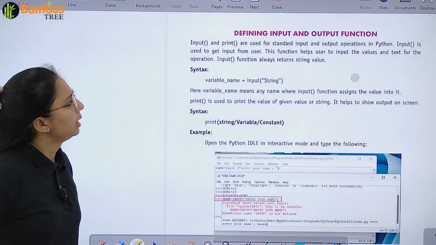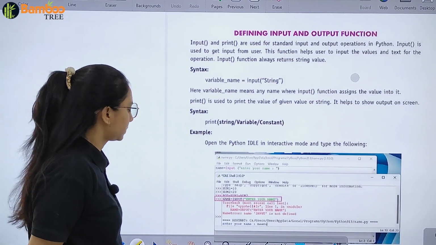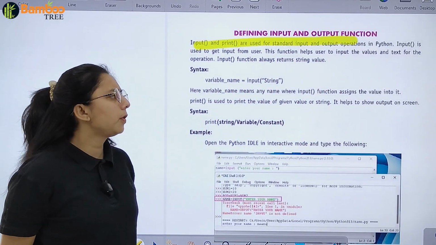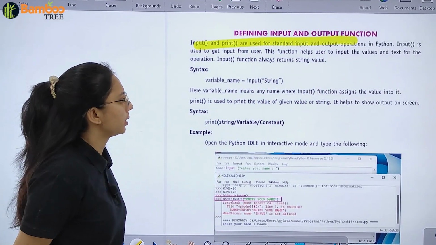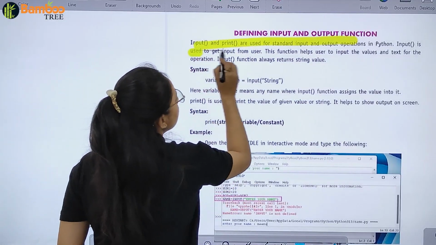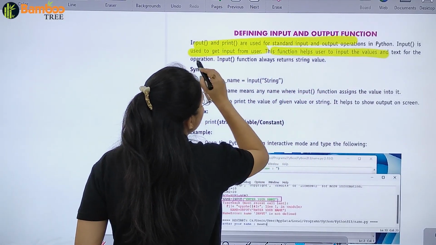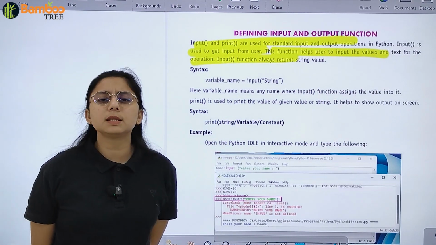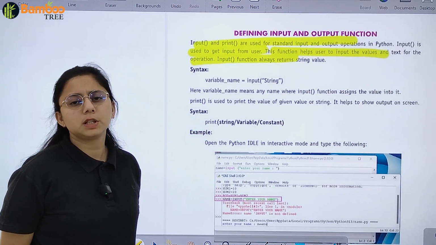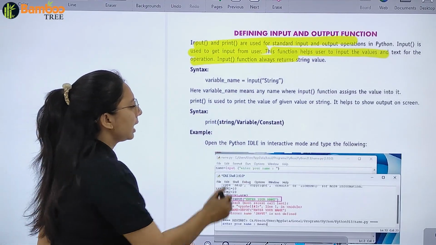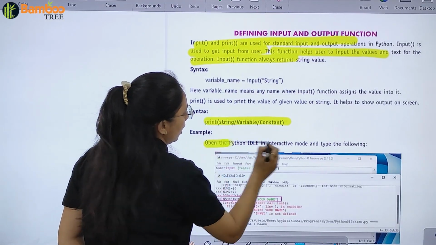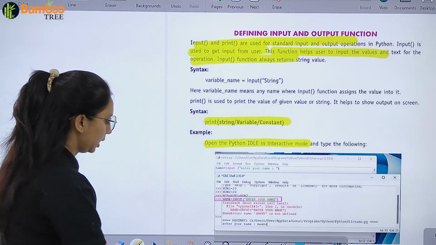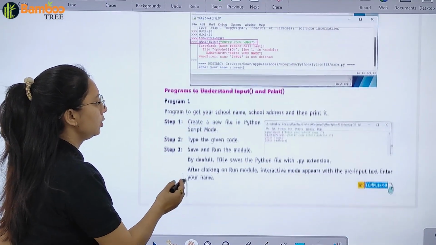Now defining input and output functions. Input and print are used for standard input and output operations. Input is used to get input from the user and it helps to input the values and text for the operation. Here variable name means any name to which the input function assigns the value. Syntax: print string variable. Open Python IDLE in practice mode and type the following things, and like this you can use the program.